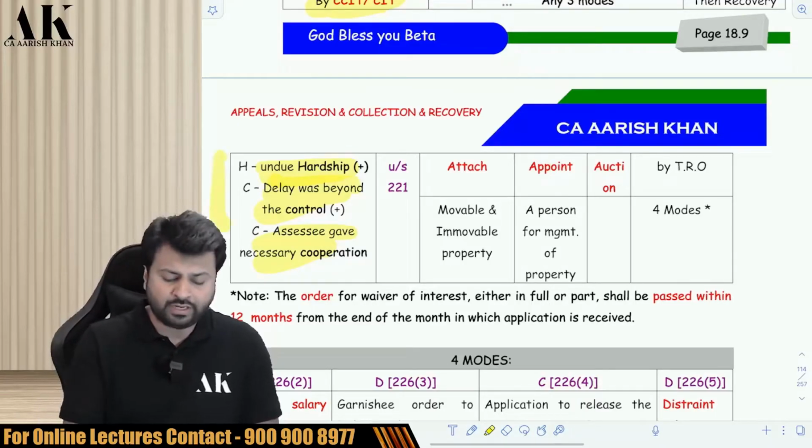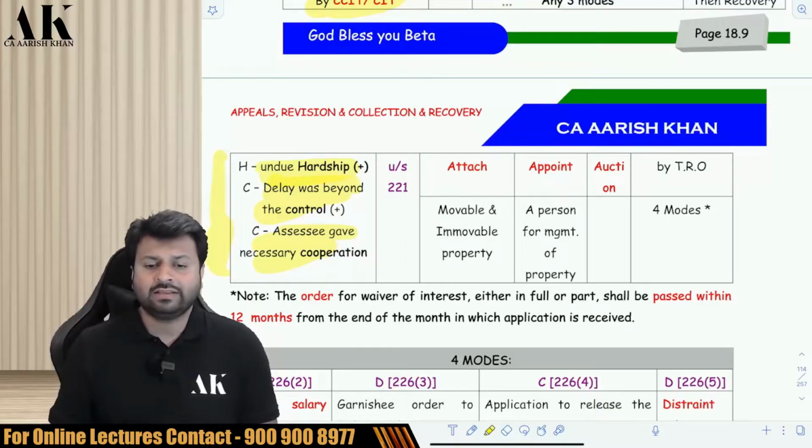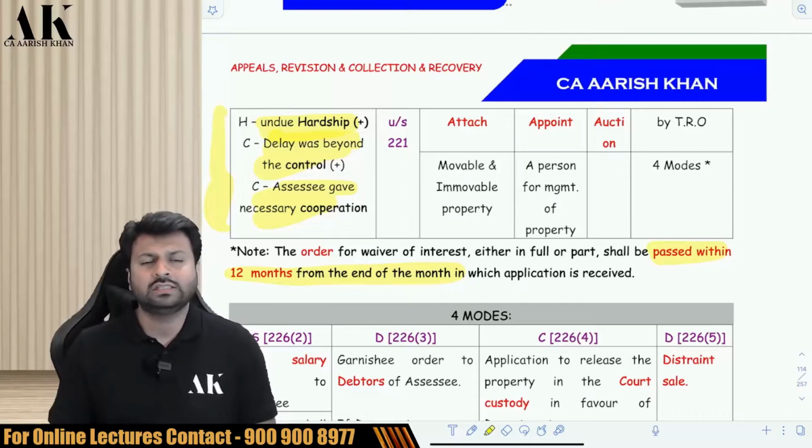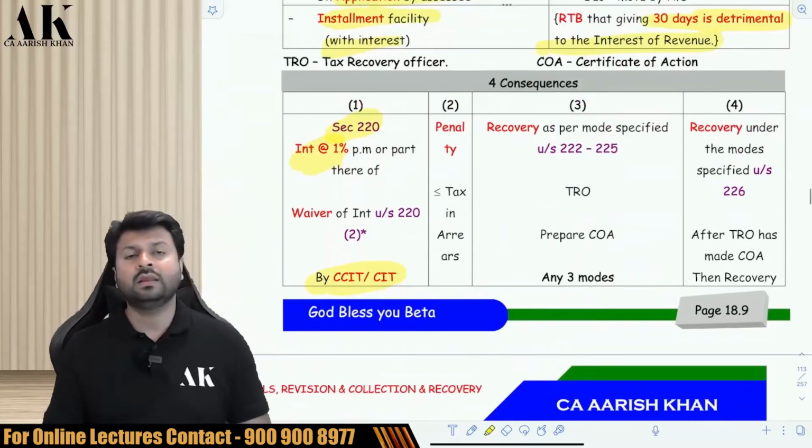If you prove these 3 points, then they will waive your interest, and they will pass an order within 12 months to waive your interest or not to waive your interest. Whatever they want to do, they will do it within 12 months. Okay, next. What is the second consequence?